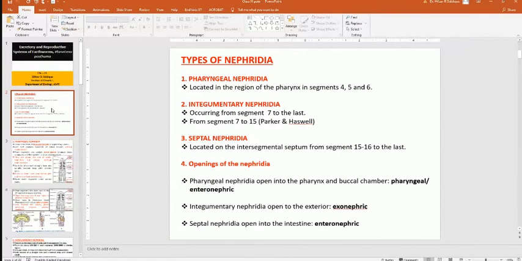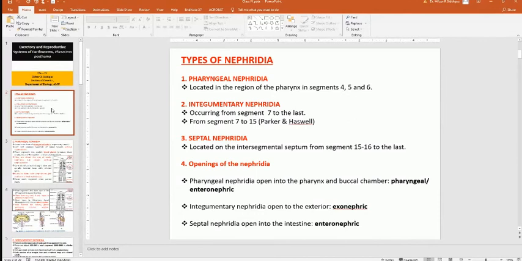And opening of the nephridia: pharyngeal nephridia open into the pharynx and buccal chamber. So this is the pharyngeal or enteronephric. Based on the opening of the nephridia, where it is opening, they are divided into three types: enteronephric and exonephric. So the pharyngeal nephridia open in the pharynx and buccal chamber. They are called pharyngeal nephridia. In some books, they are also called enteronephric.